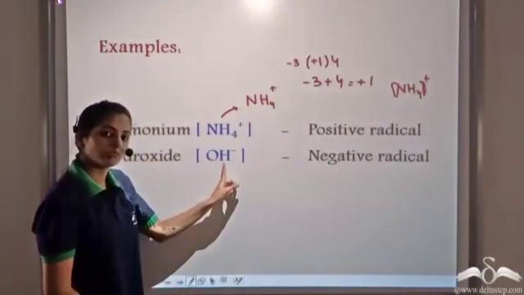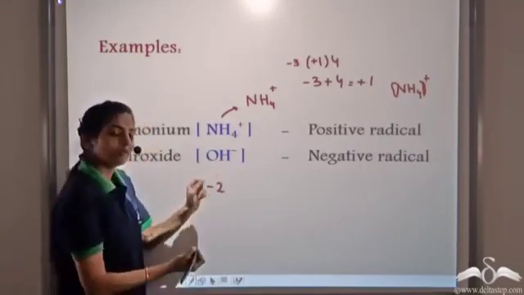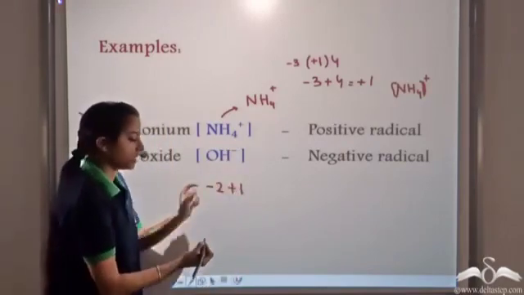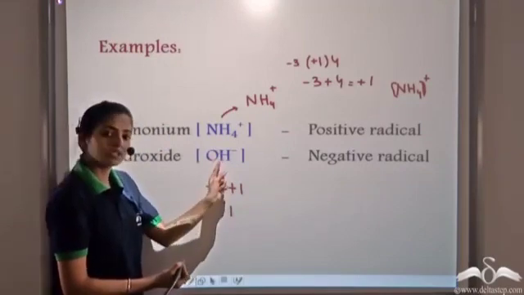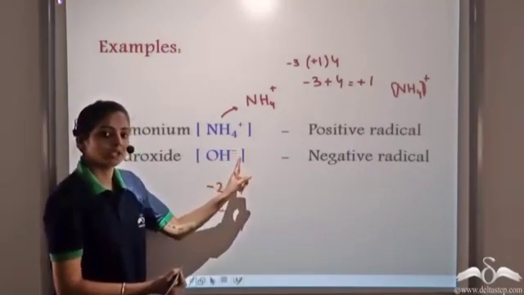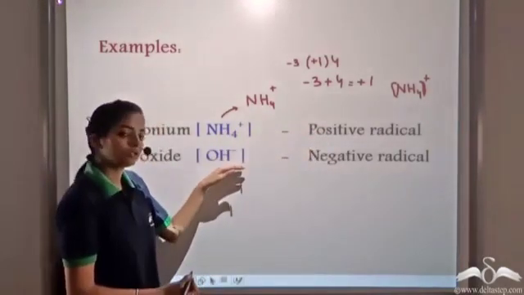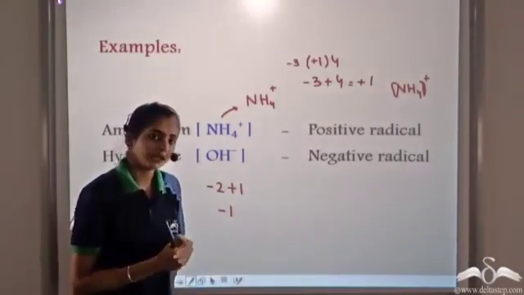Similarly, when you have OH-, the valency of oxygen is -2, and the valency of hydrogen is +1. So the overall charge becomes -1. So this hydroxide radical has an overall -1 charge. So the ammonium radical is a positive radical, and the hydroxide radical is a negative radical. So radicals can be both positive or negative.